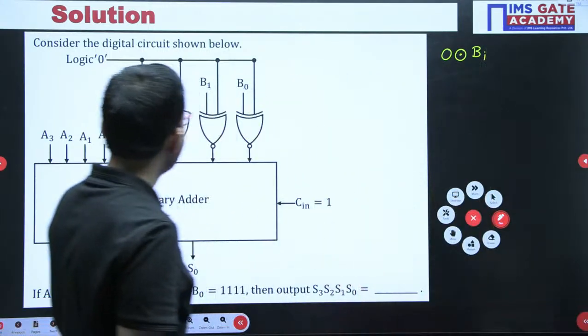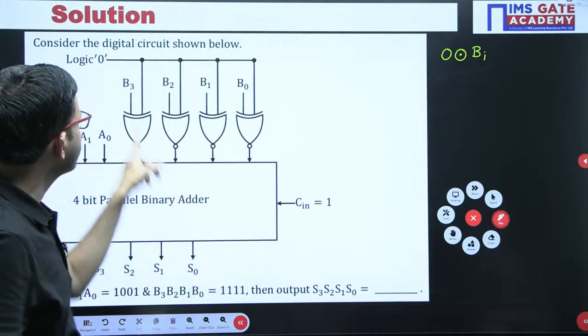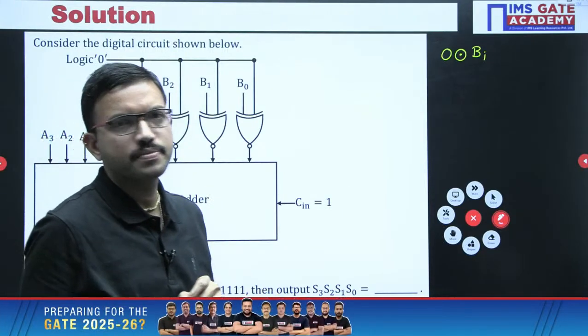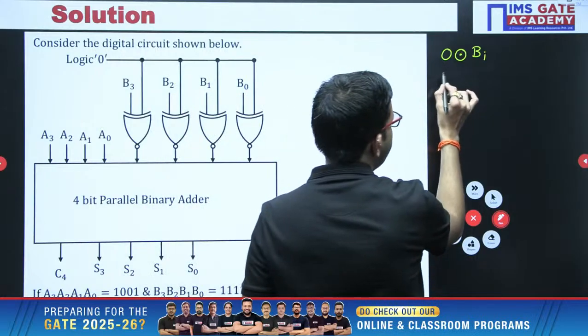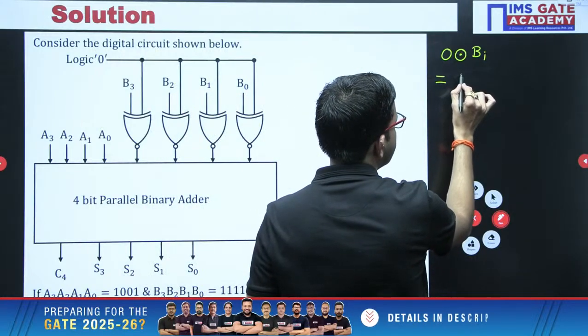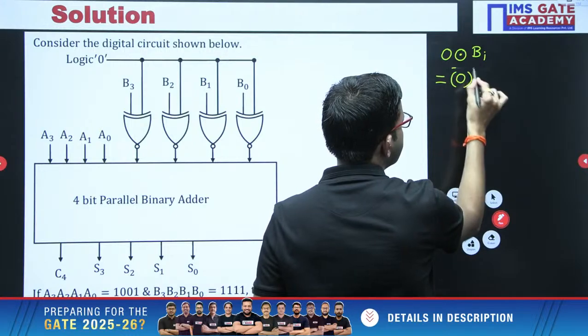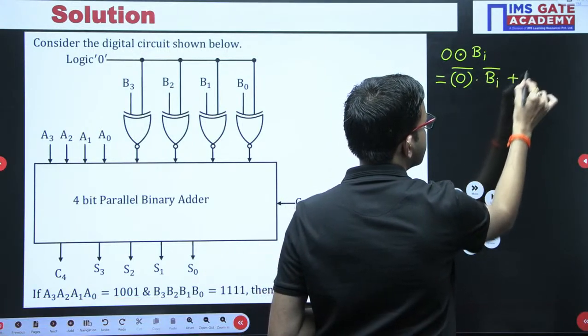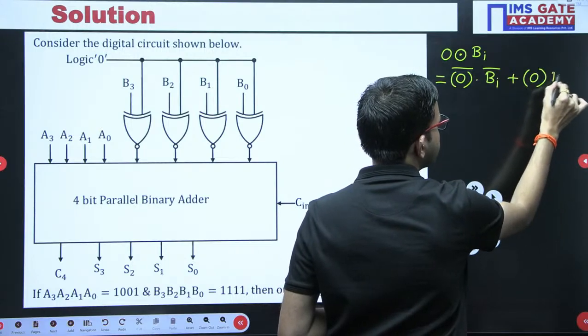Because all are 2 input XNOR gates, one of the inputs is 0 and the other input is any 1 bit corresponding to B. 0 XNOR Bi is nothing but 0 bar Bi bar plus 0 into Bi.